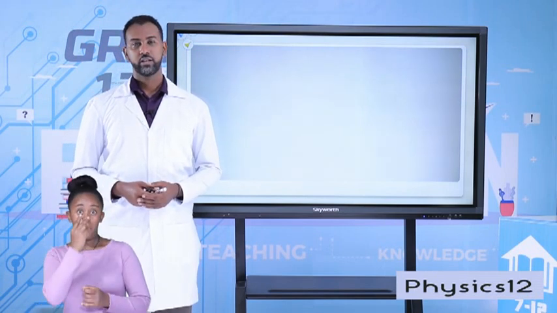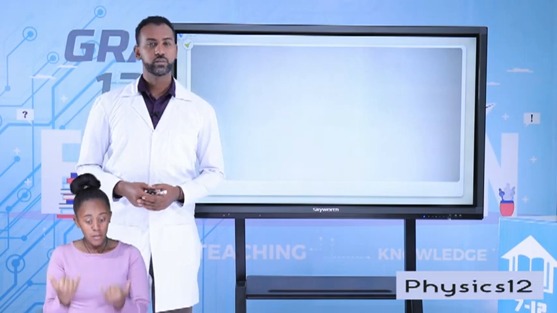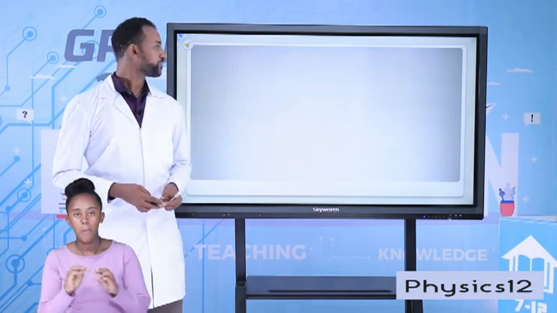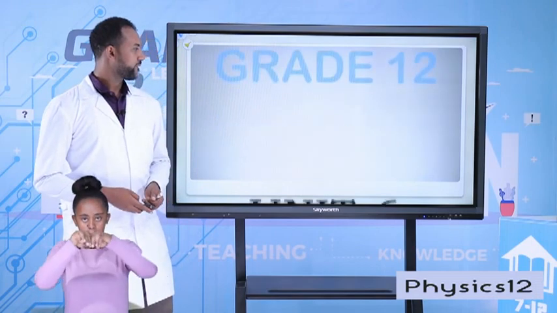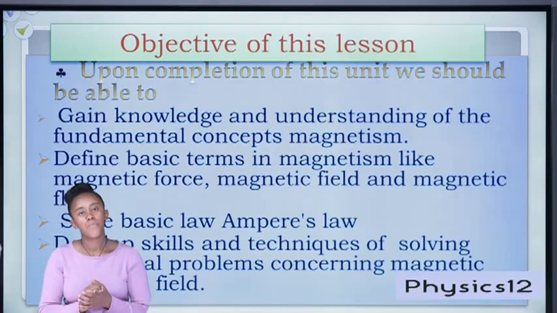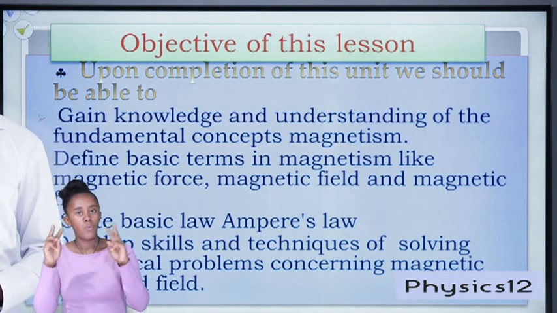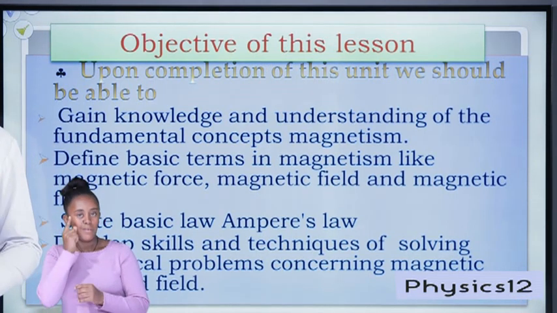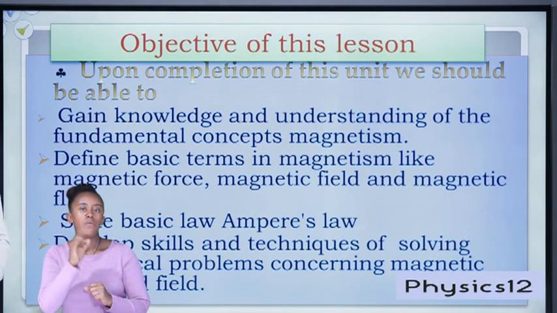So for today we'll try to discuss unit 6, which is magnetism. Under this topic, after the completion of the lesson, we will be able to gain knowledge and understanding of the basic concepts under magnetism.